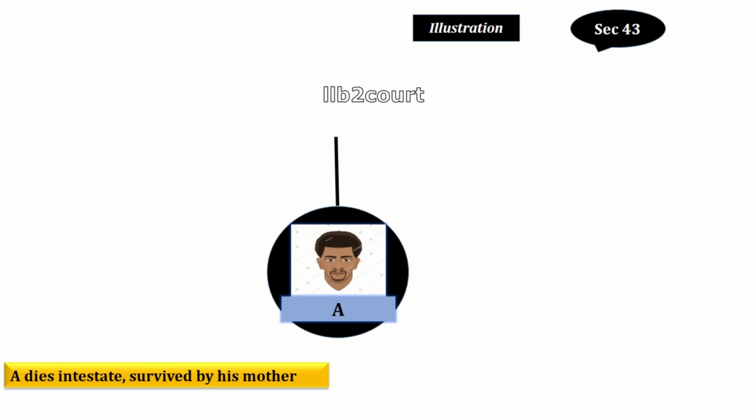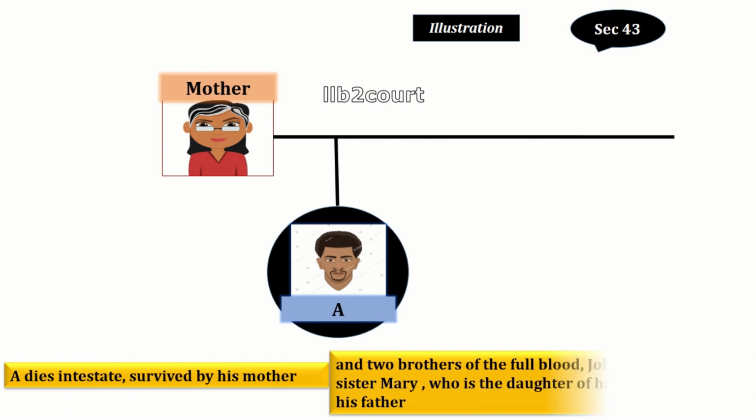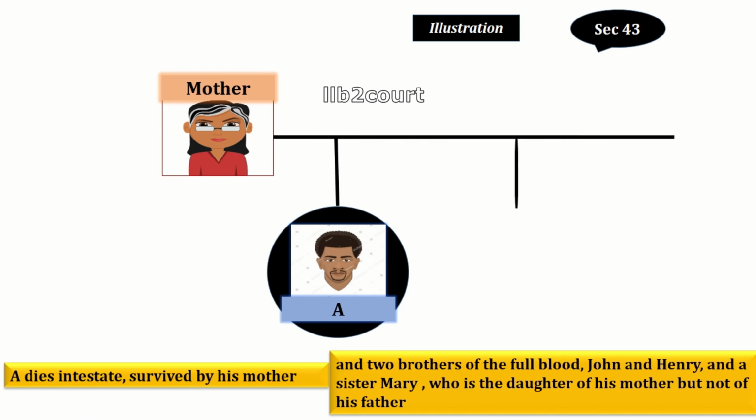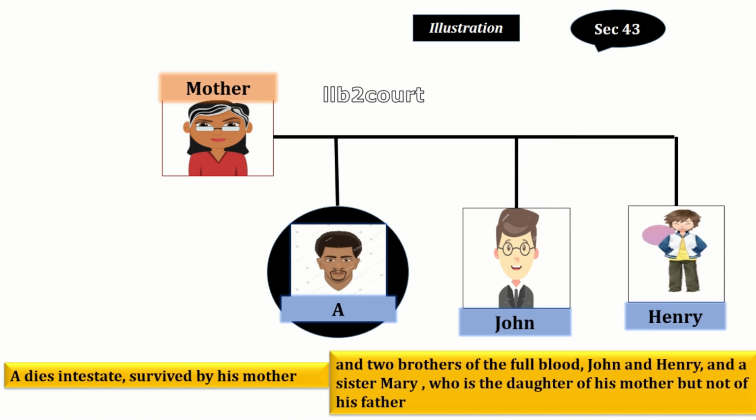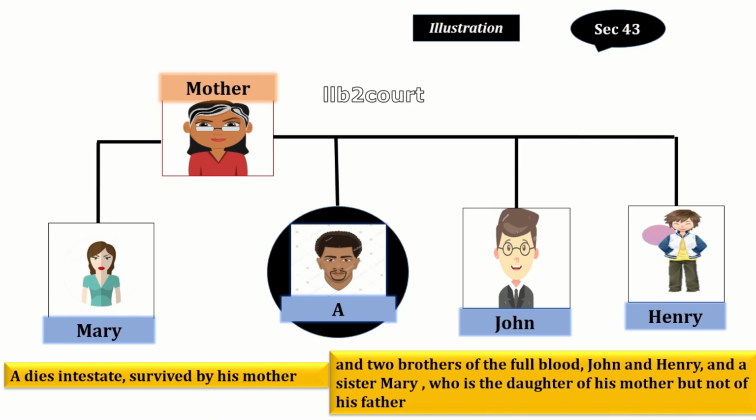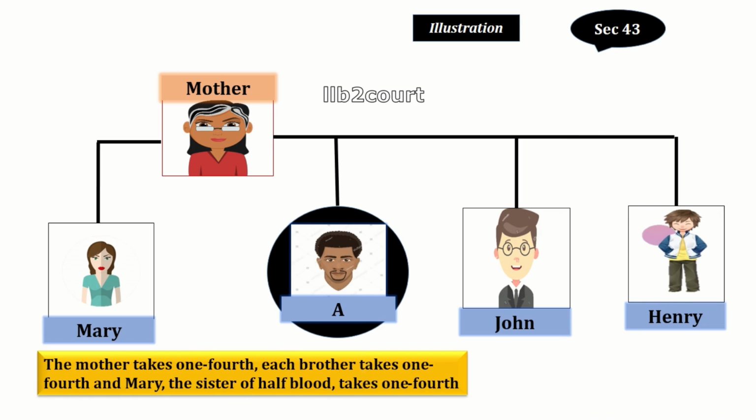The intestate is named as A and survived by his mother and two brothers of full blood, John and Henry. So full blood, as you already know, means they have same father and same mother. And sister Mary, who is the daughter of his mother but not of his father. So Mary is half blood because A's father and Mary's father are different. Only A's mother and Mary's mother is same. So Mary is half blood.